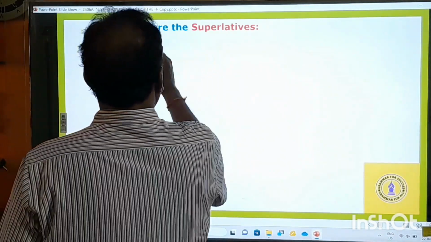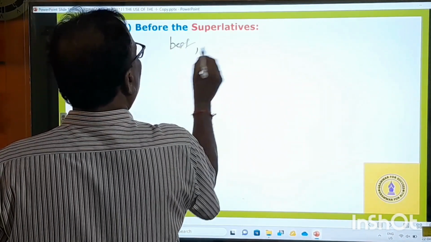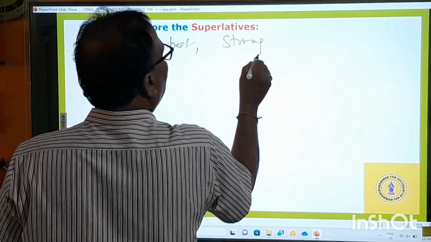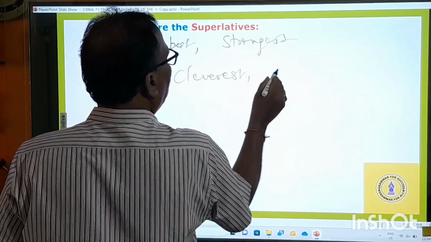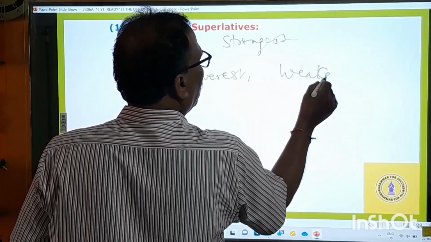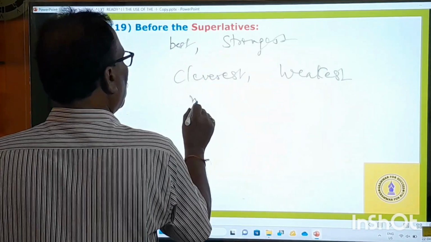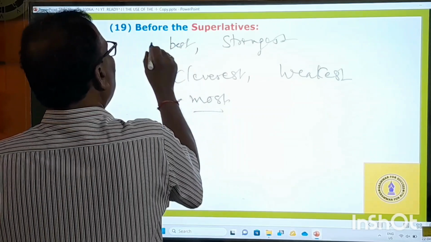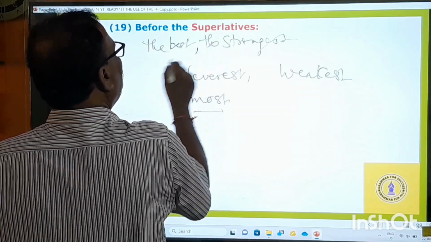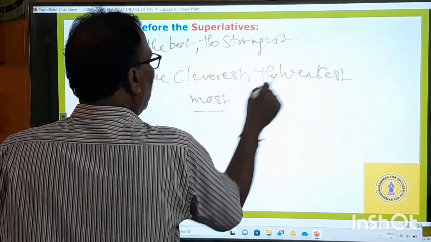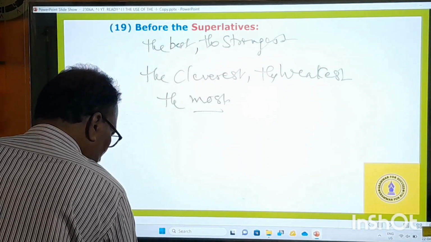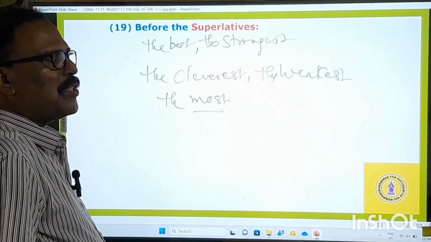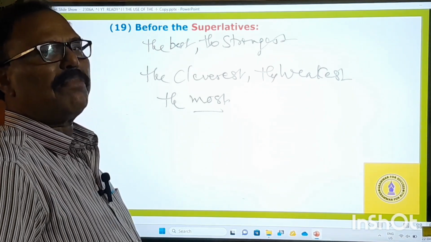Superlatives means best, strongest, cleverest, weakest, most. So you have to use the definite article: the best, the strongest, the cleverest, the weakest, the most. Not using the definite article before a superlative adjective is a mistake.